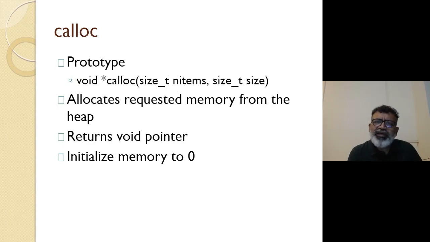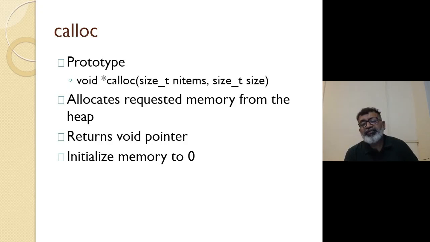In malloc, we are doing the same thing, but we are multiplying there. Here we are explicitly sending two arguments, number of elements and size of each element, and it again returns a void pointer. It again allocates the requested memory from the heap.